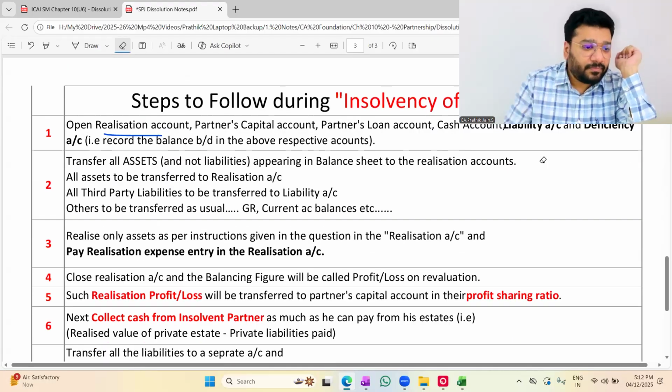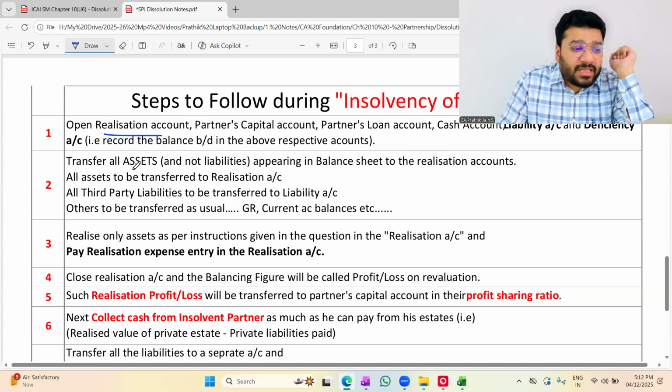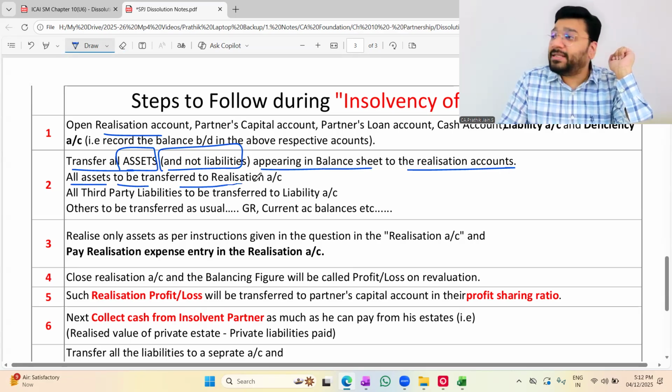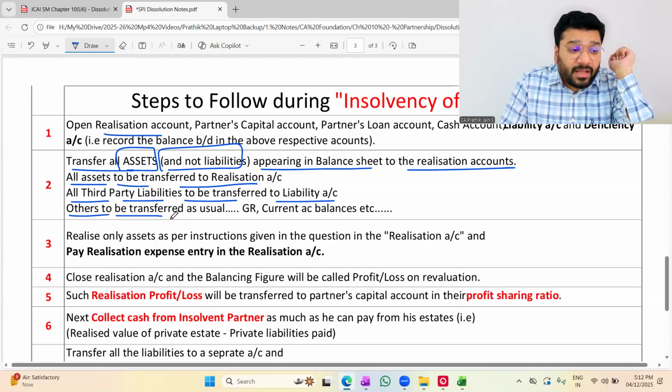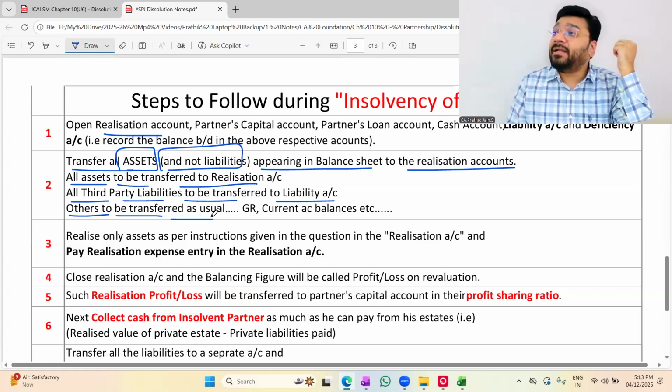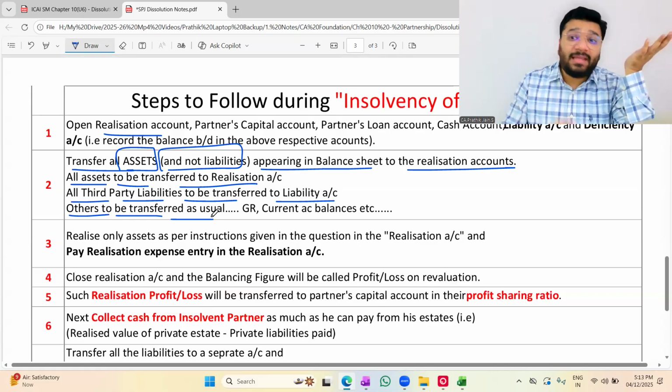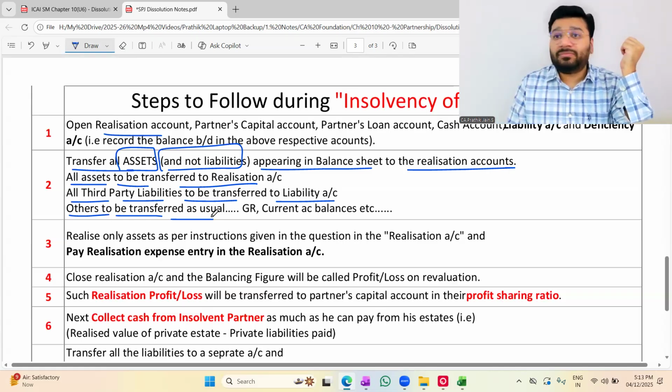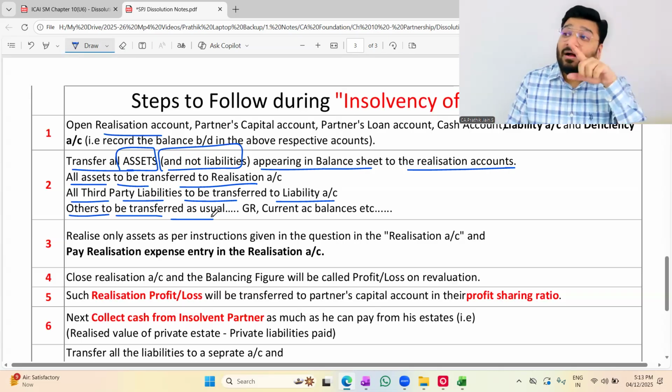Very good. What is the next step? Transfer all the assets and not liabilities. Transfer all the assets appearing in the balance sheet to the realization account. All the third-party liabilities will be transferred to the liability account. Others to be transferred as usual. Means what? If there is a reserve, that will go to your partners' capital accounts. If there's any current account balance, that will go to the partners' capital accounts. Got it? Not got it?